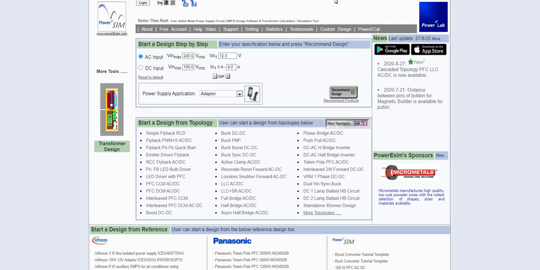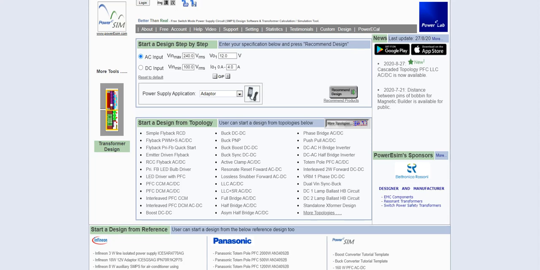The next software is similar to PSIM, and this is PowerEsim. You can see on the screen that many companies use this software for designing converters, SMPS, bridges, transformer designs, non-isolated and isolated converters, and adapters.